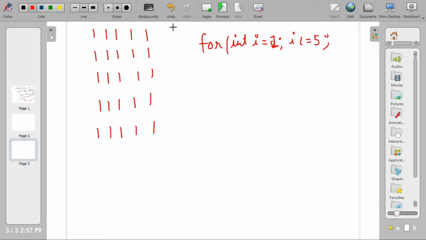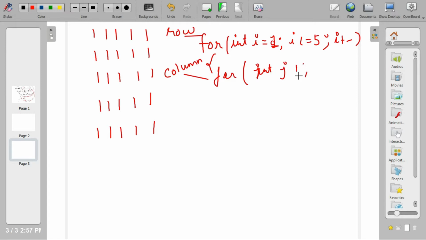Normally the first loop is for the row value and the second loop is for the column value, with increment of i. Then again, this loop is for columns: for int j = 1, j <= 5, j plus plus. Now we have to print 1, so let's print 1 only.